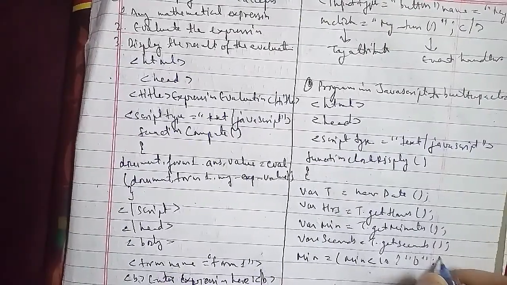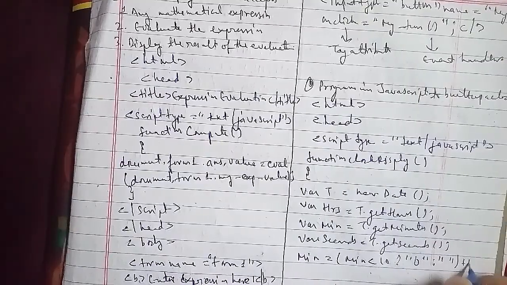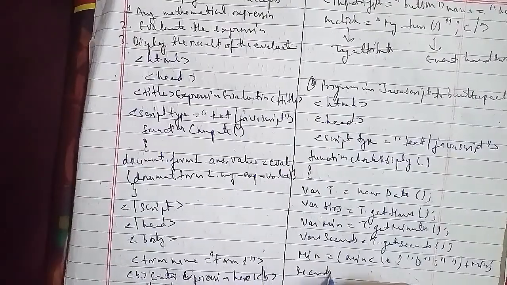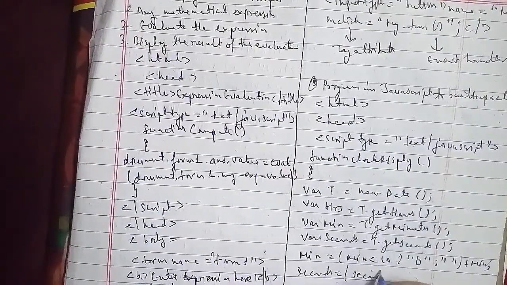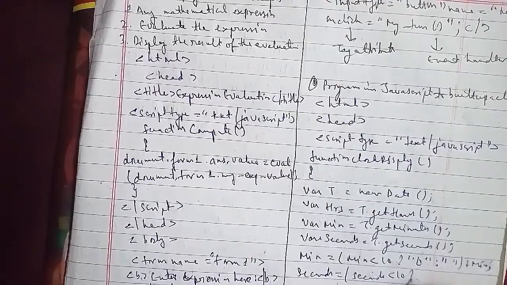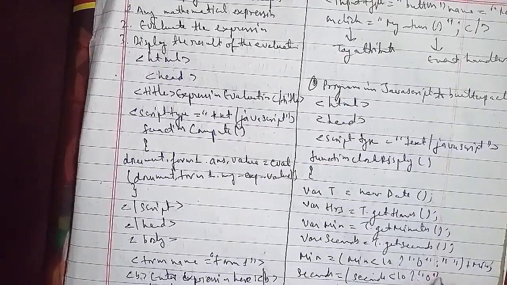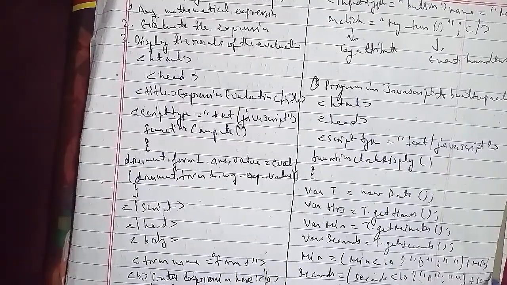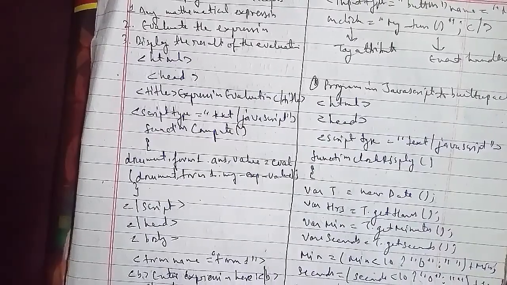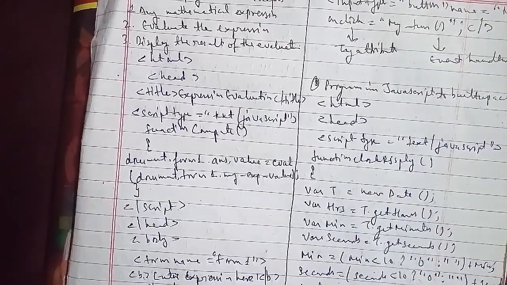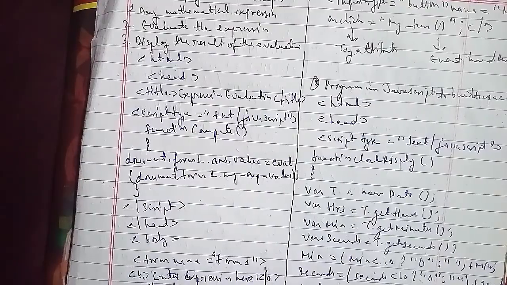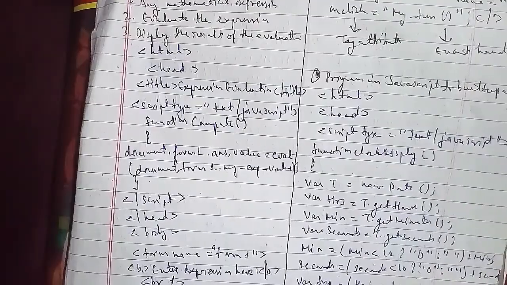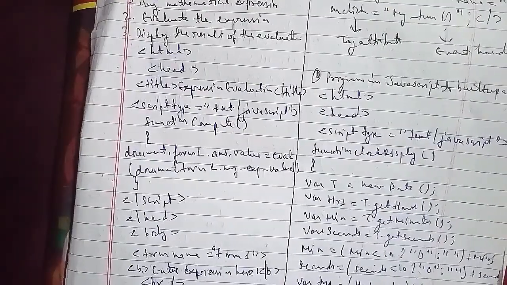Now update this time repeatedly, and we will represent document.getElementById, that is my clock, dot firstChild dot nodeValue equals str, then closing tag, and after that we'll close the script tag as well. The head tag we will close it out.